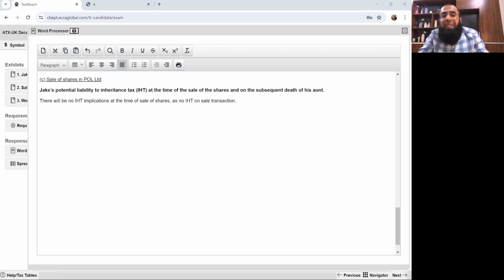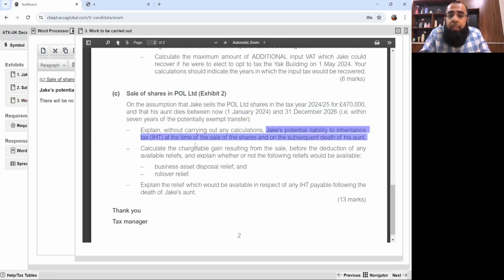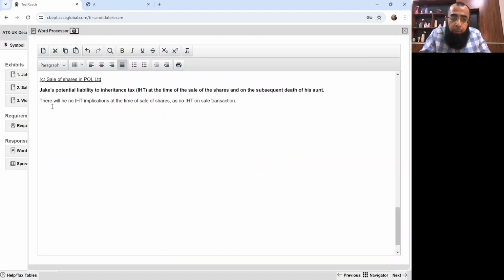When you sell anything, at that time there is no IHT. However, on the death of his aunt, at that time the IHT implications can arise, because at that time the PET will become chargeable. And it was clearly written here that the death is within 7 years of the PET. We'll be referring to the scenario, but just writing small points which are obvious.